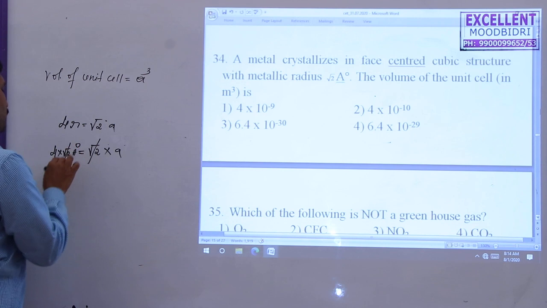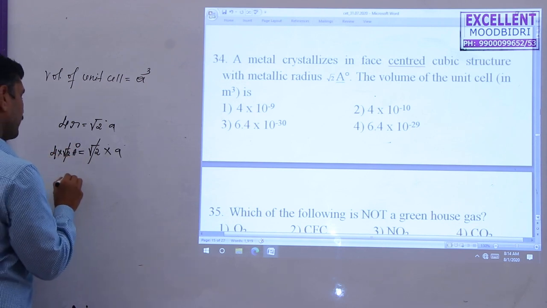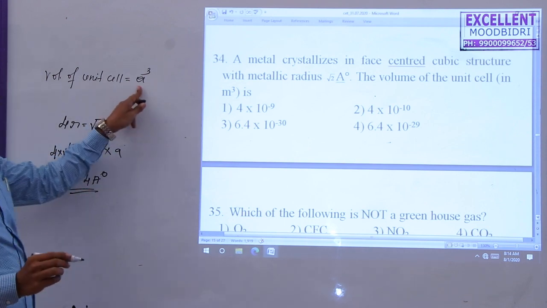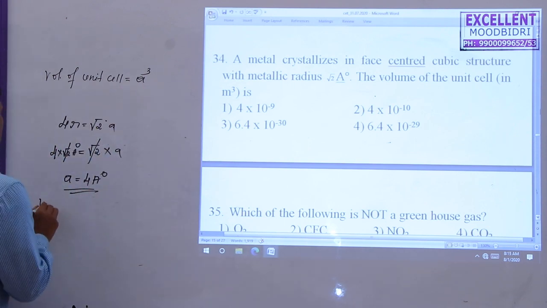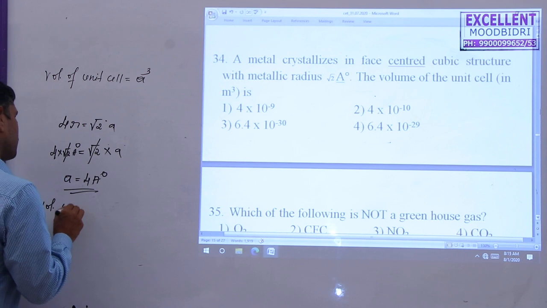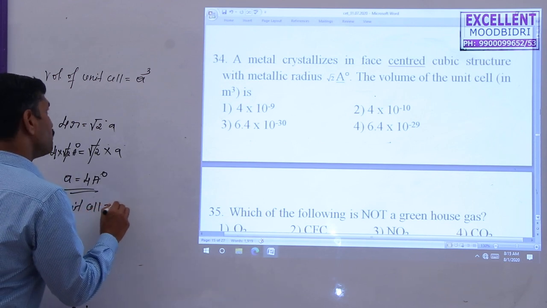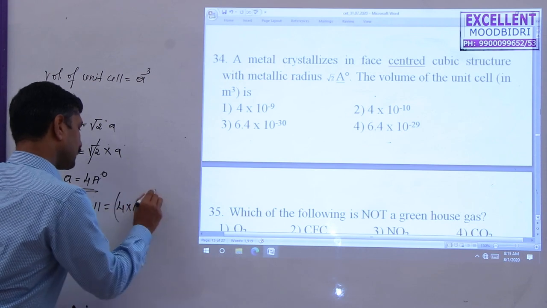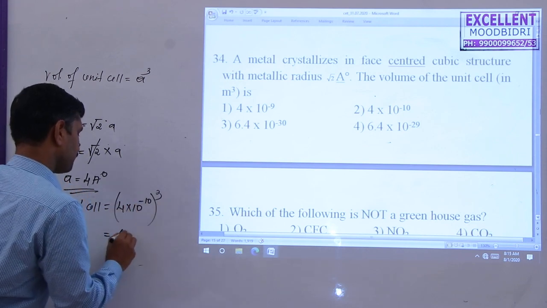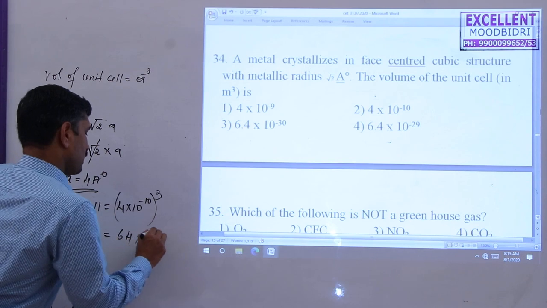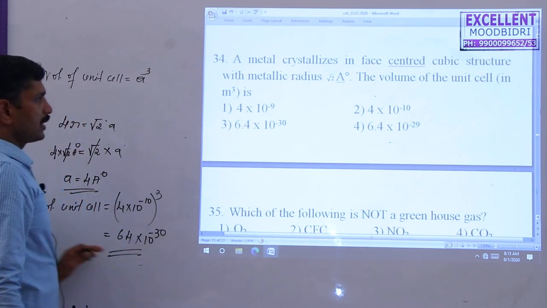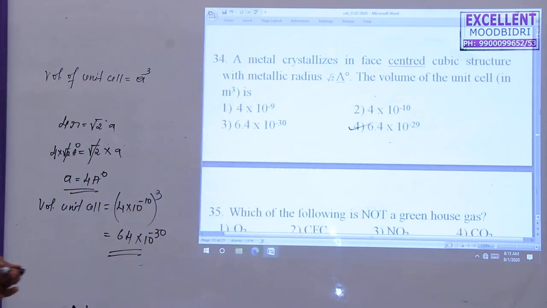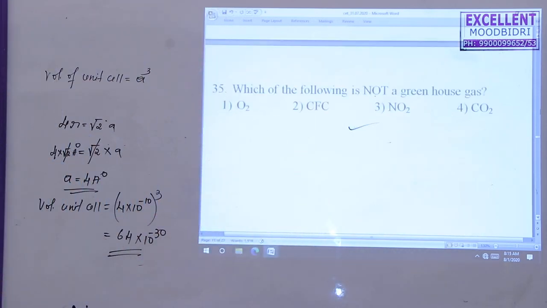So here the square root will be cancelled, so A is equal to 4 angstrom. I substitute in this case. Therefore, the volume of the unit cell is equal to (4 into 10 to the power minus 10) whole cube. Actually 64 into 10 to the power minus 30 is an option, but here in this case 6.4 into 10 to the power minus 21 will be the correct one. So the fourth one is correct.